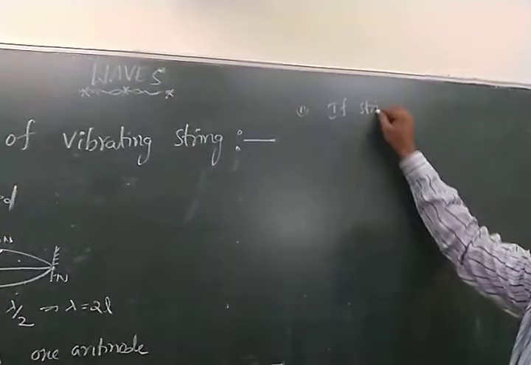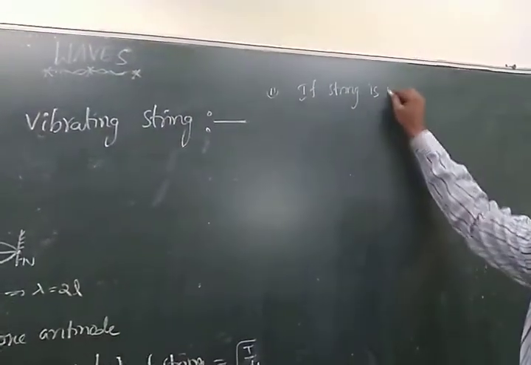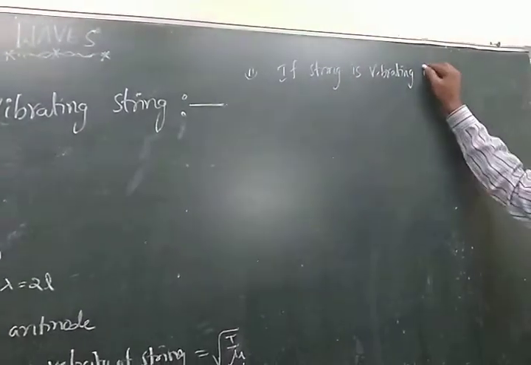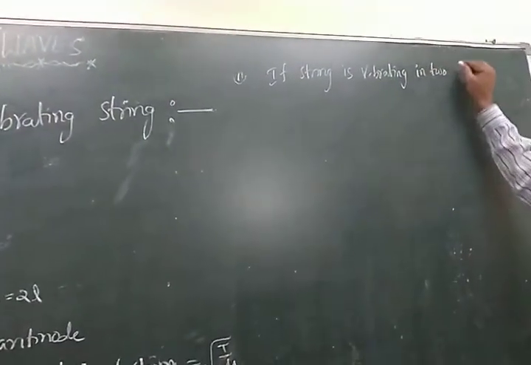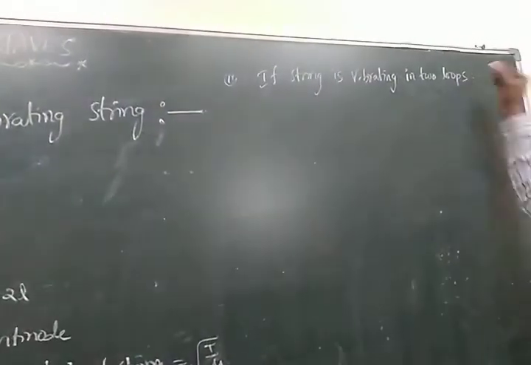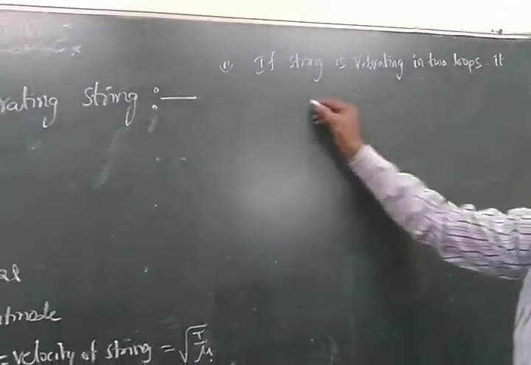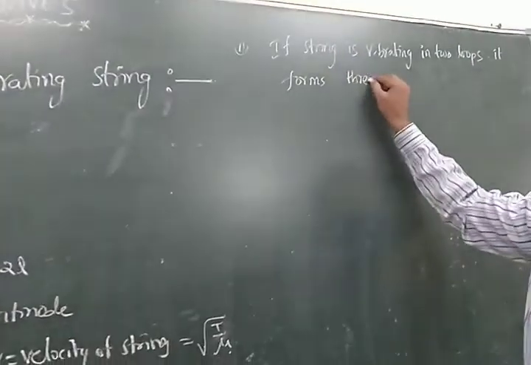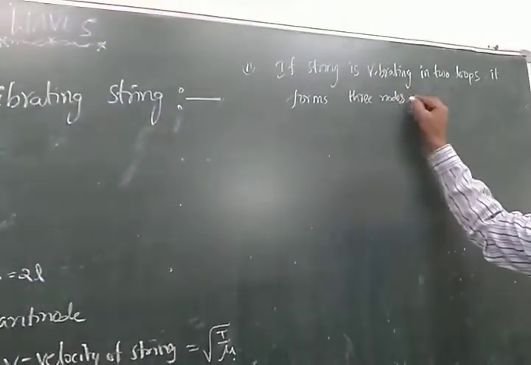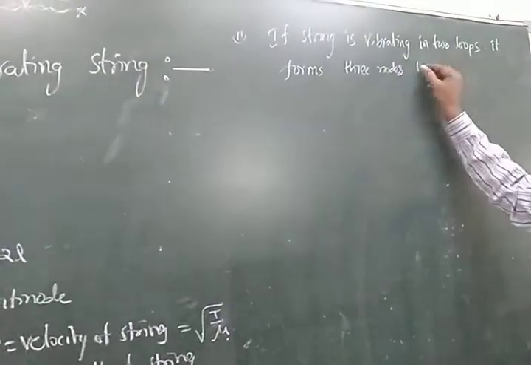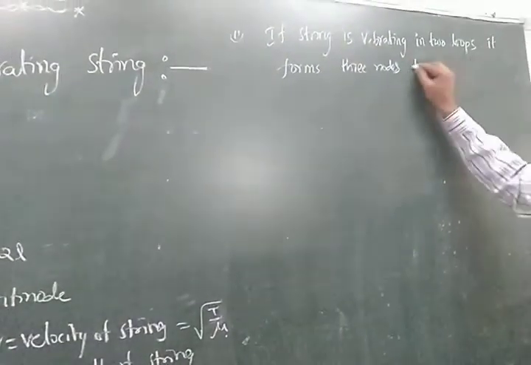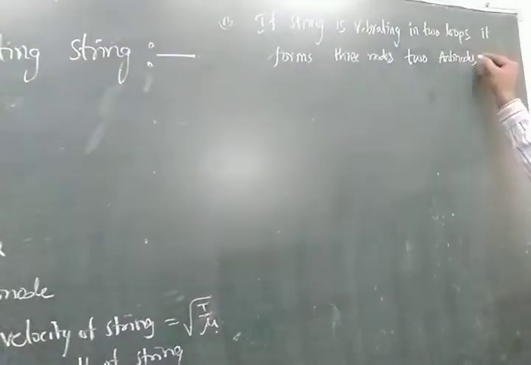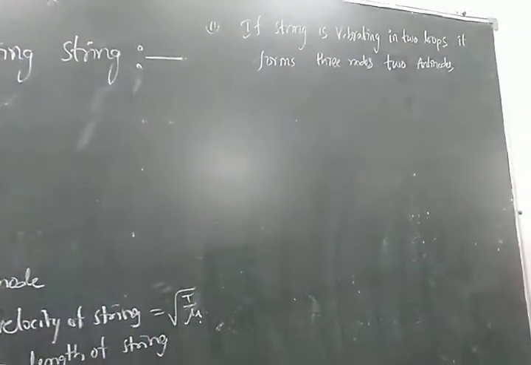See next one, if the string is vibrating in two loops, it forms three nodes and two antinodes.